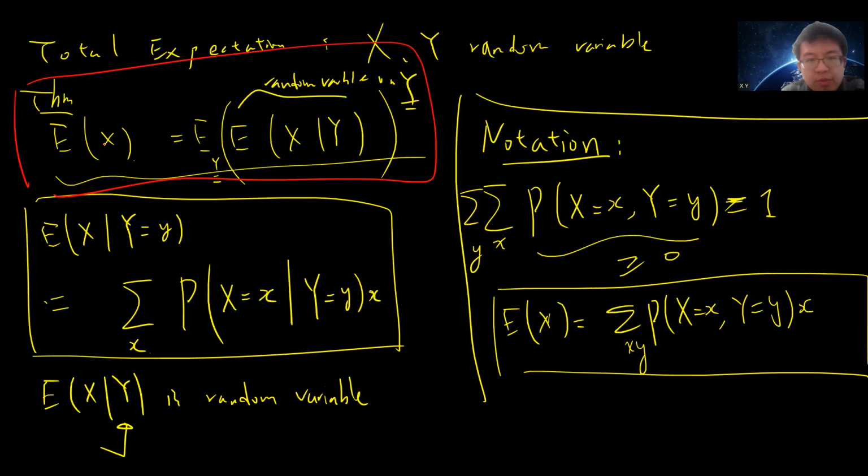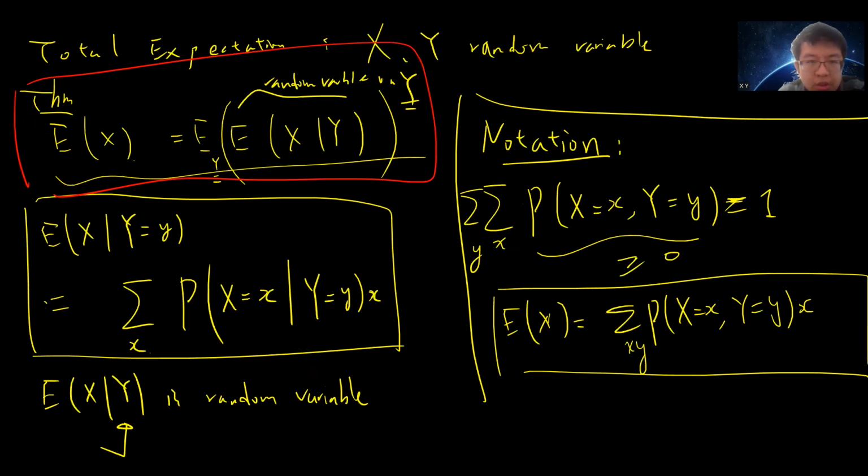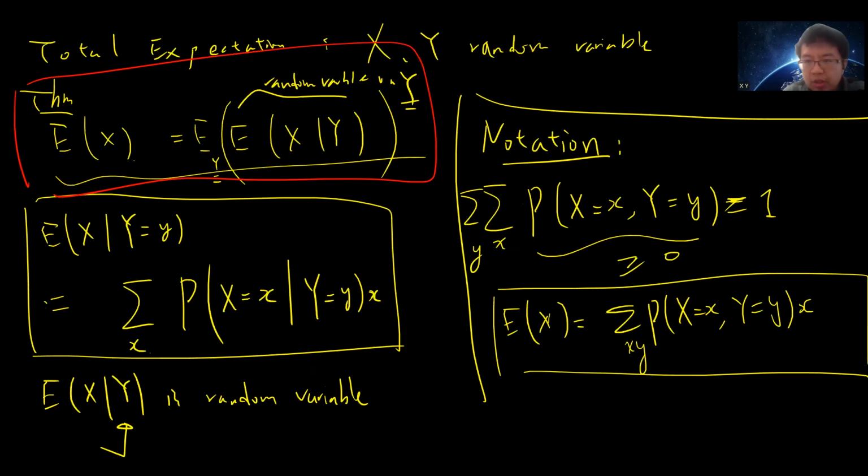In the next video, we will prove another theorem, the law of total variance. See you guys in the next videos.